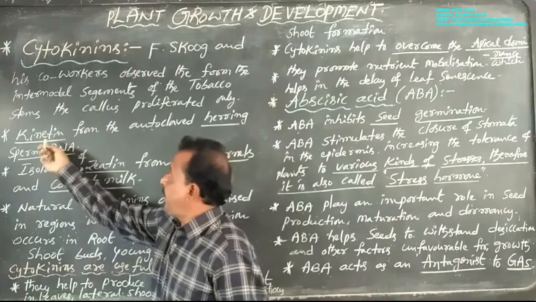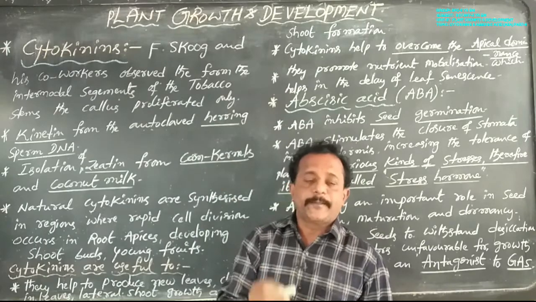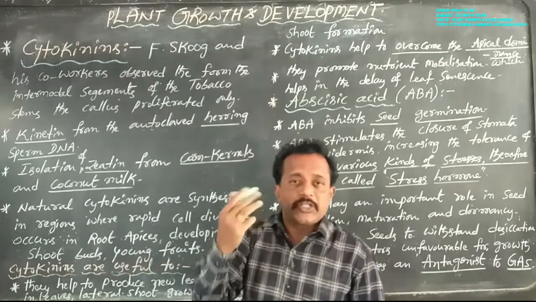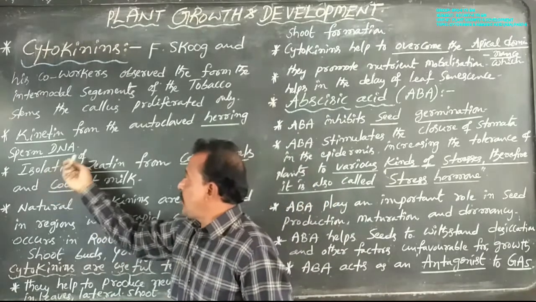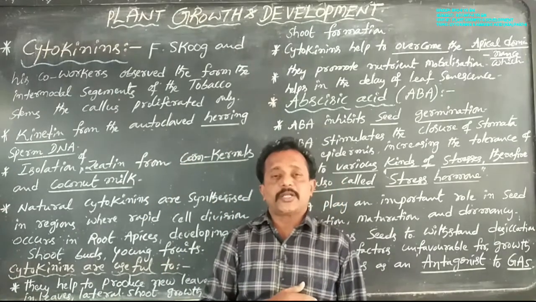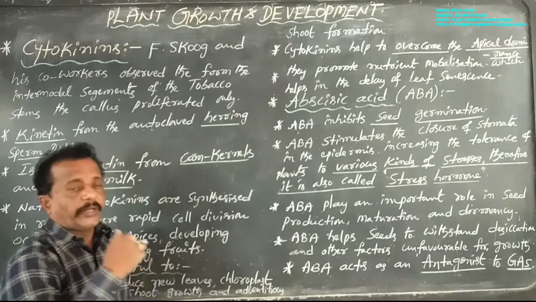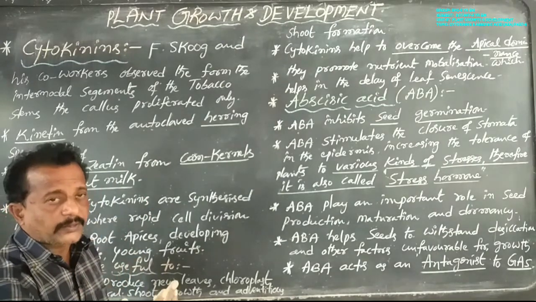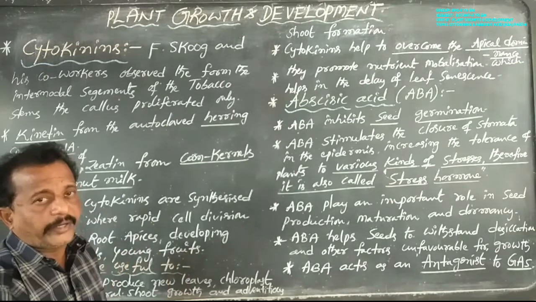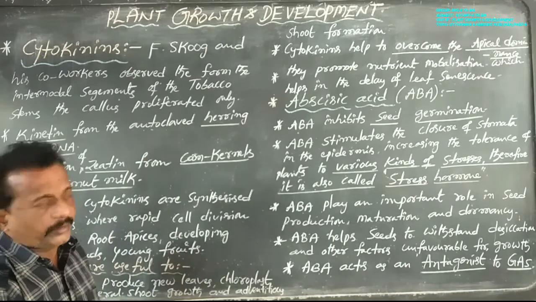Kinetin from autoclaved herring sperm DNA is a synthetic cytokinin, so it is not found naturally in plants. Isolation of zeatin from corn kernels and coconut milk gives a natural cytokinin, which is found in plants. So cytokinins are of two types, kinetin and zeatin. Kinetin is available from autoclaved herring sperm DNA, and zeatin is available in corn kernels and coconut milk.